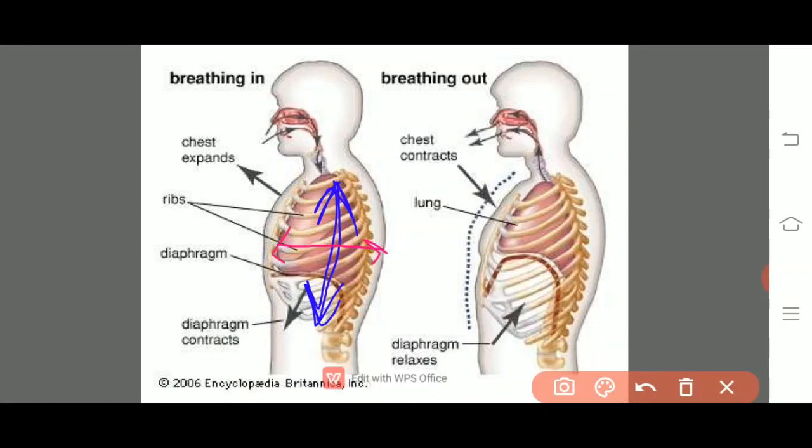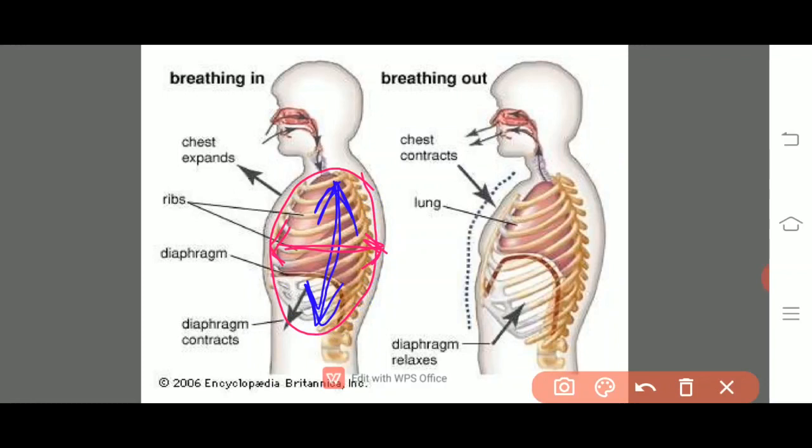alignment, dorsoventral sides. Due to the contraction of the diaphragm, there will be enhancement of the thoracic cavity in the antero-posterior regions, whereas due to the contraction of the external intercostal muscles, there will be an increase of the thoracic cavity in the dorsoventral region, and thereby totally the thoracic cavity will be enhanced, and thereby there is a development of the negative pressure.